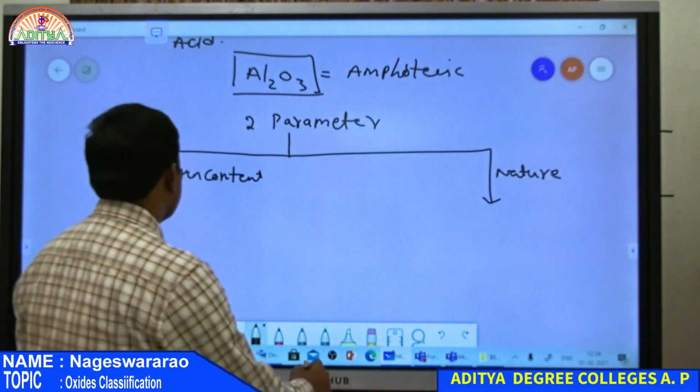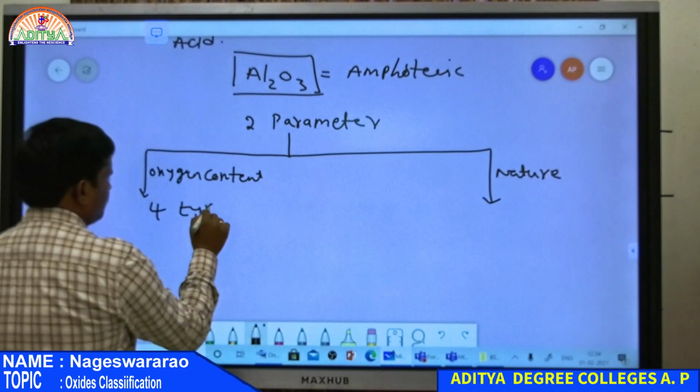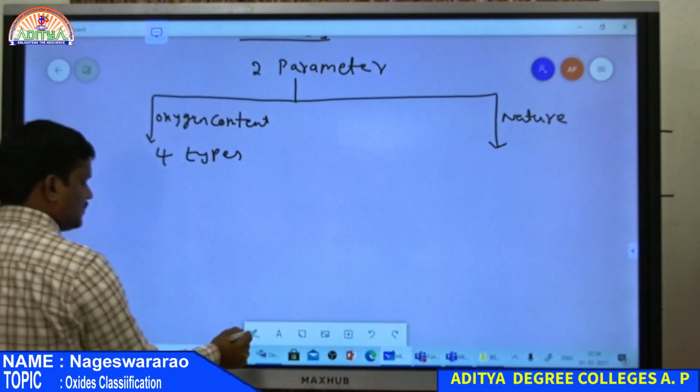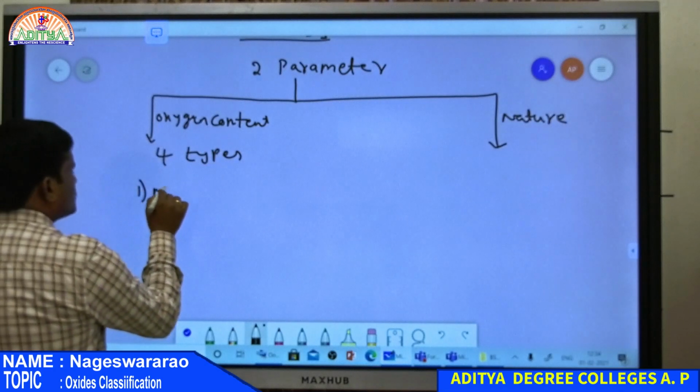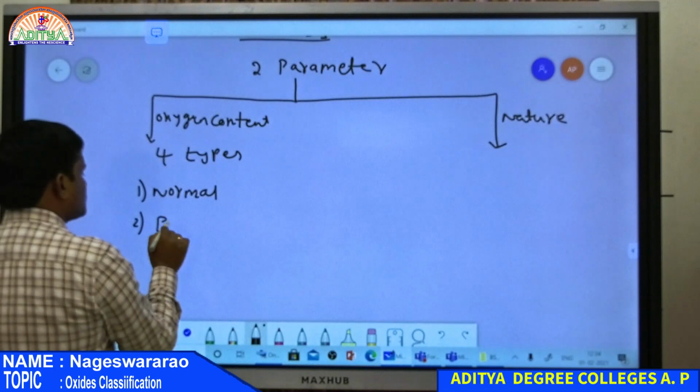Basing on oxygen content, these are classified into 4 types. So what are they? First one is normal oxide, and the second one is polyoxide.